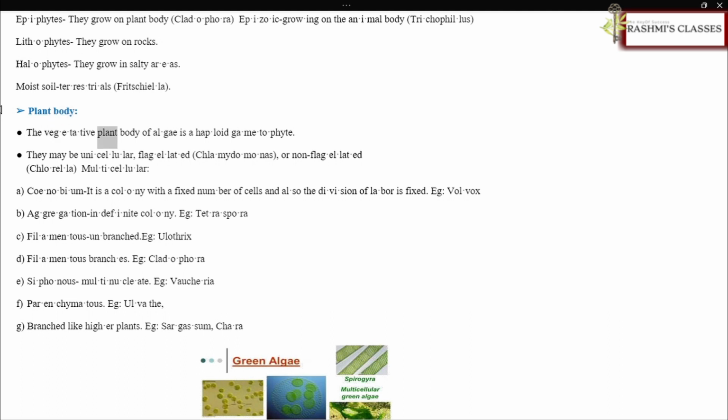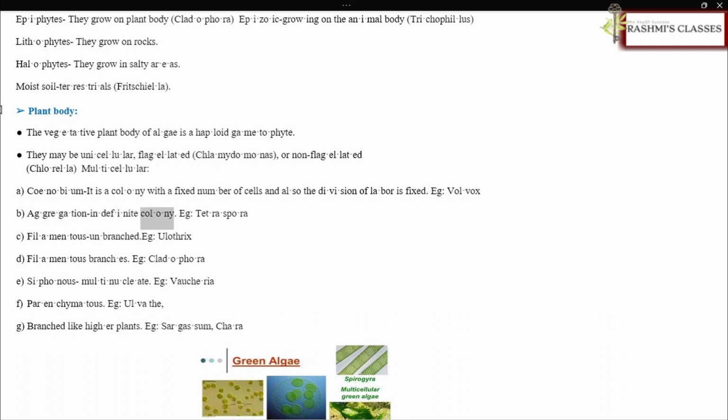Plant body. The vegetative plant body of algae is a haploid gametophyte. They may be unicellular, flagellated, Chlamydomonas, or non-flagellated, Chlorella, or multicellular. Coenobium is a colony with a fixed number of cells, and also the division of labor is fixed, e.g., Volvox.